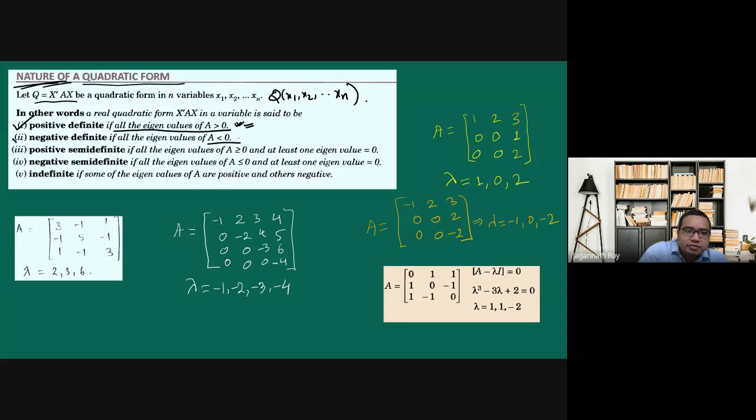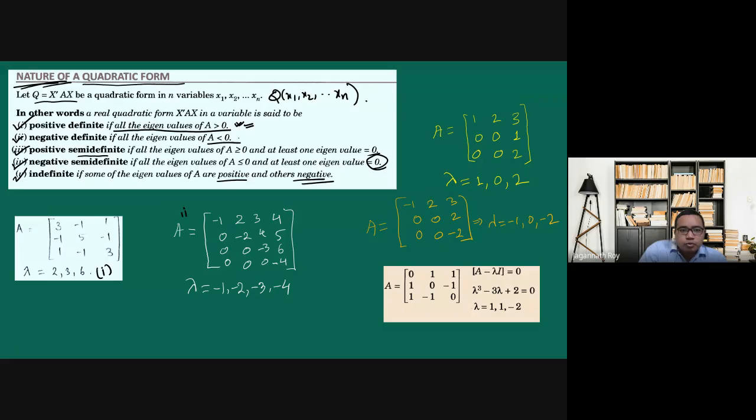Positive semi-definite, the third case, if all are greater than or equal to 0. That means all will be greater than or equal to 0, but at least one of them is 0. And it is negative semi-definite if all are negative or 0, with at least one of them 0. Indefinite if some of them are positive and others are negative. So in the first case, you can see that all the eigenvalues are positive. So here it is case 1.